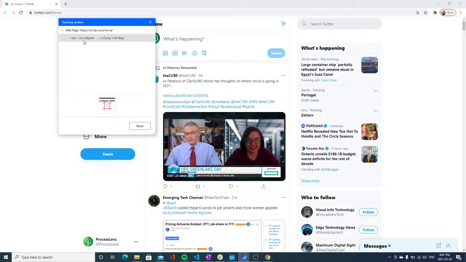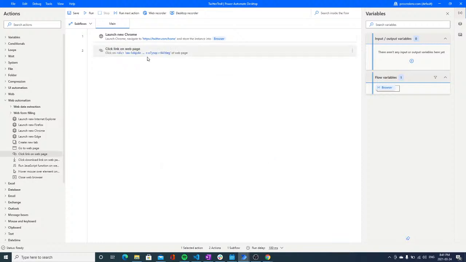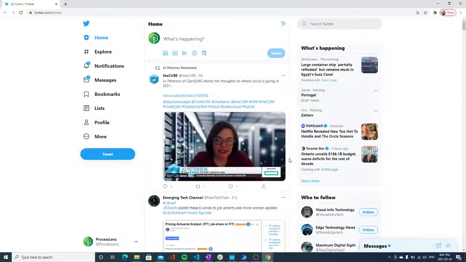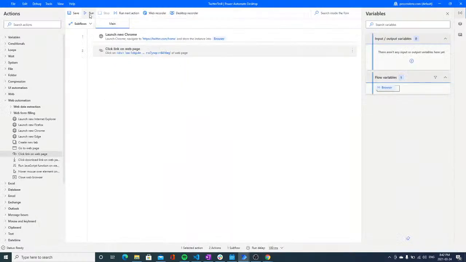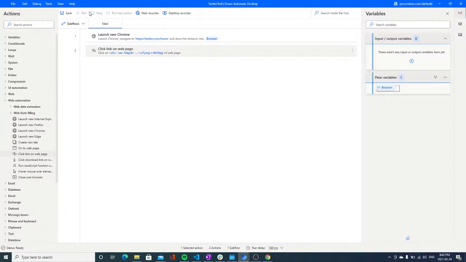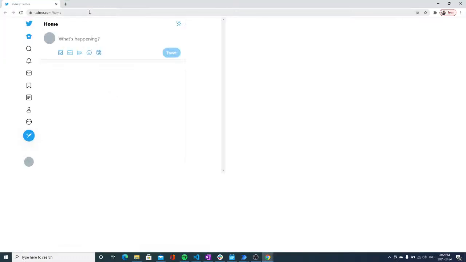Now you see that the CSS selector is something pretty odd and pretty strange, and that is probably going to break during our automation. So let's see what happens. Right now I have said that we're going to open this and then we're going to like the first post. Now let's see what happens when we run this. And here we are going to start looking already into a little bit of exception handling and how to fine-tune our selectors.